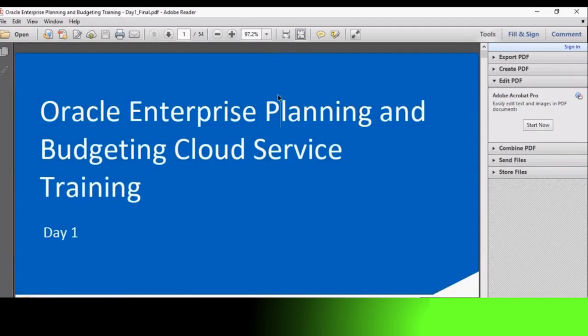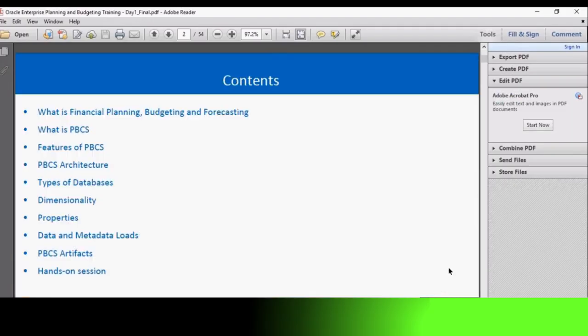To know what EPBCS is, we have to first know the basics of planning and budgeting. Also, EPBCS is nothing but Enterprise PBCS, that is a layer above PBCS. So to get to know what EPBCS is, we have to get thorough with the basic concepts of PBCS, that is Planning and Budgeting Cloud Service.